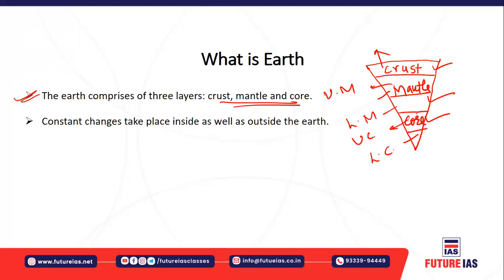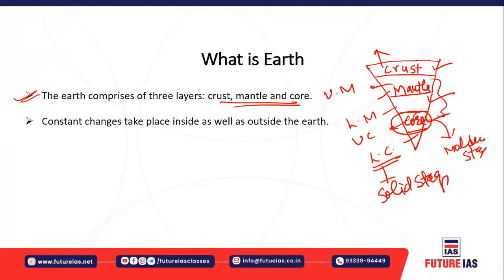The upper core is in the molten stage. The lower core is in the solid state. The mantle is mainly solid. The crust is also solid, and there is one more layer called the asthenosphere, lying over there.